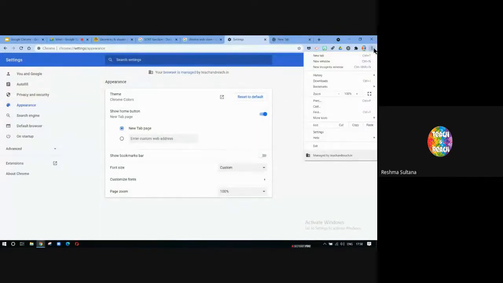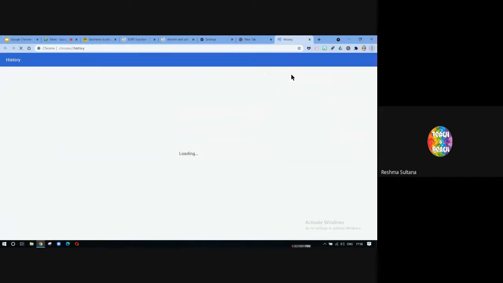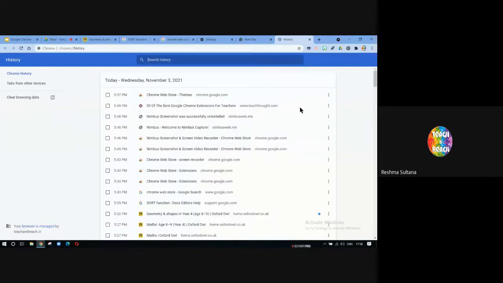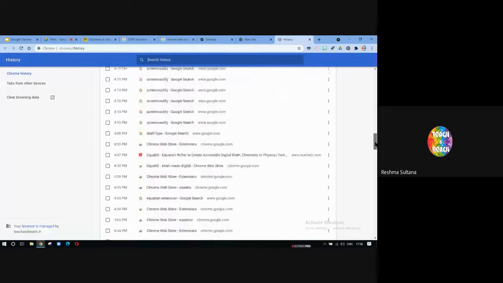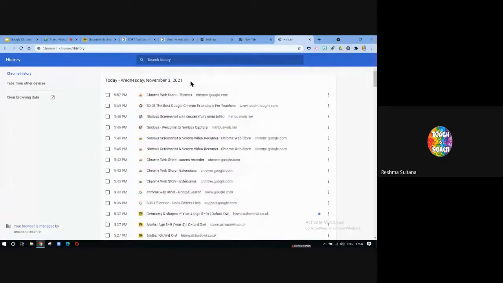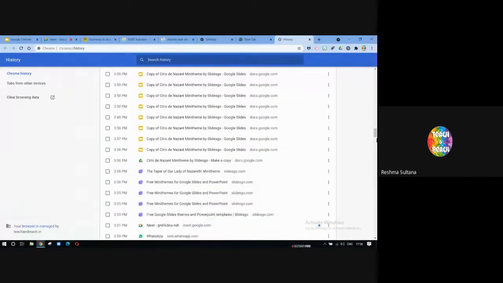Whatever you have browsed will get saved into something called history. I think you all must be knowing this. You can click on history and it's going to show all the things that we have browsed. So today, these are the things that I browsed. And yesterday, like that, you can see all the browsed items. You can keep going down, down, down. It's going to show the history.